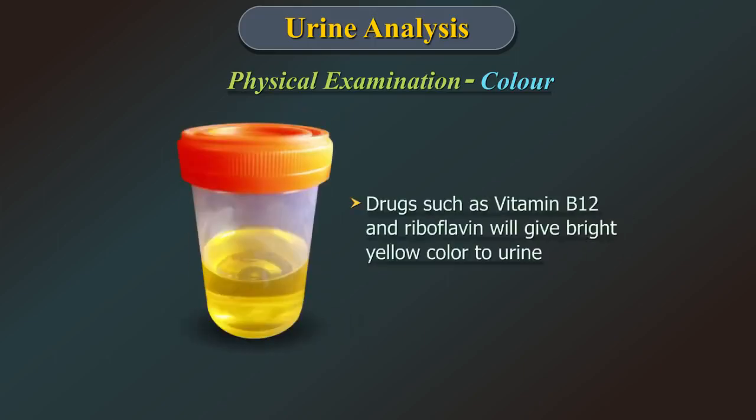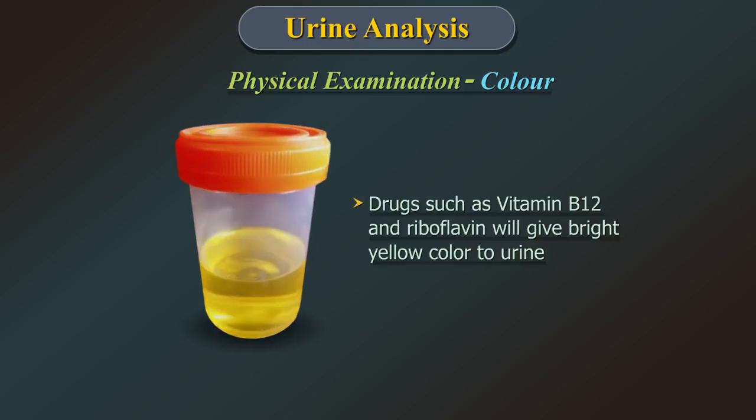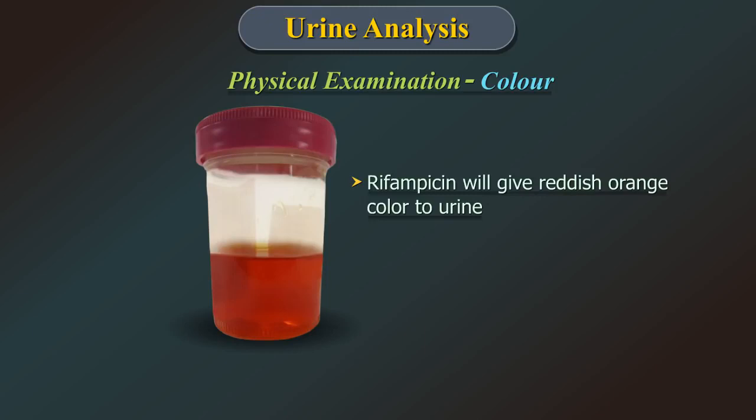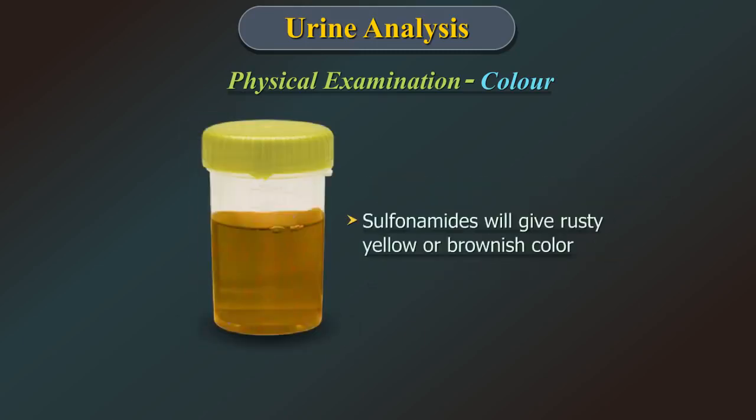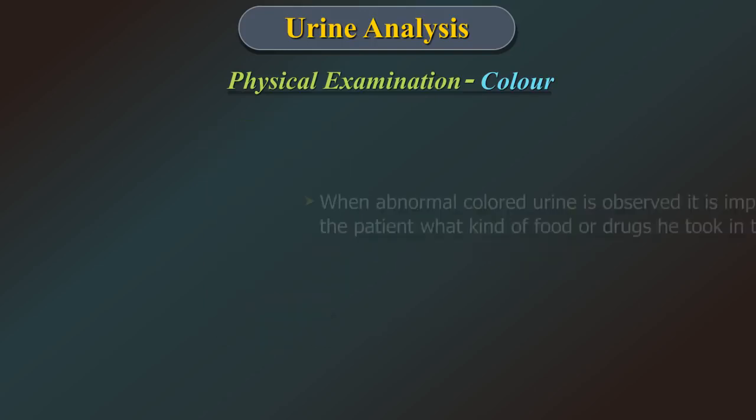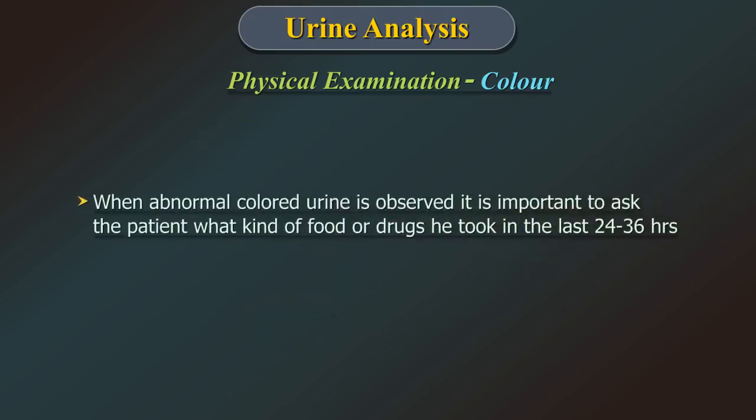Drugs such as vitamin B12 and riboflavin will give a bright yellow color to urine. Rifampicin gives reddish orange color to urine. Iron salt will give dark color to urine. Sulfonamides give rusty yellow or brownish color. Therefore, when abnormal colored urine is observed, it is important to ask the patient what kind of food he consumed in the last 24 to 36 hours and whether he used drugs or not.